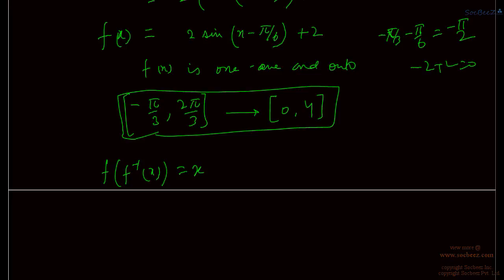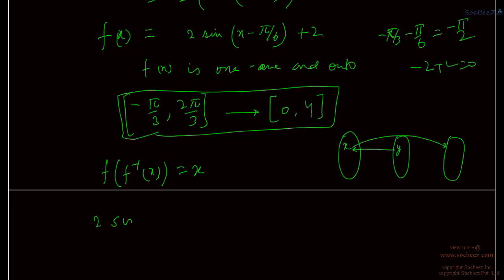We have done composition. See, for a set x, if we are getting say y, then for the inverse we will be getting the same x. So for x we will be getting x in our inverse composition. So f of f inverse x is equal to x, right?